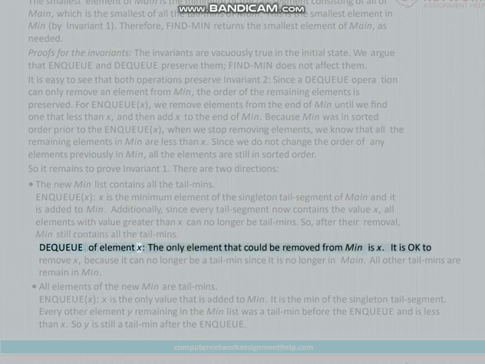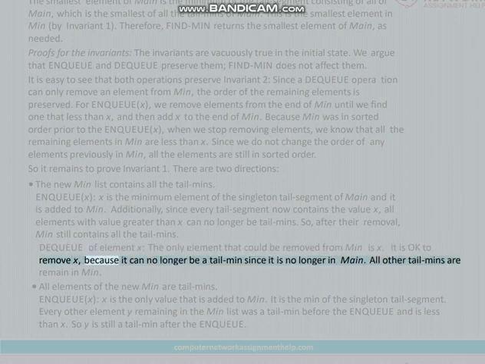Dequeue of element X. The only element that could be removed from min is X. It is okay to remove X, because it can no longer be a tailmin since it is no longer in main. All other tailmins remain in min.